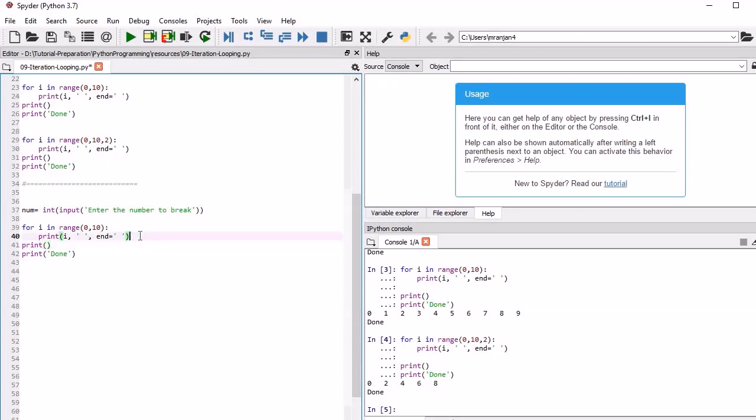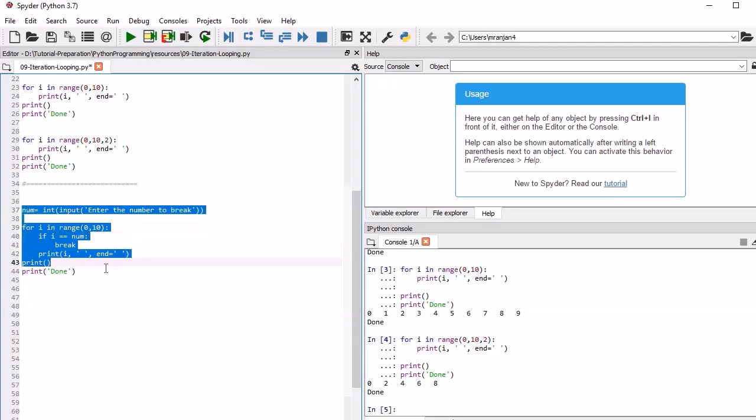So what we have to do in the changes is write: if i equals the number which the user will input, then it will break. If this condition is not met, then the loop will continue.